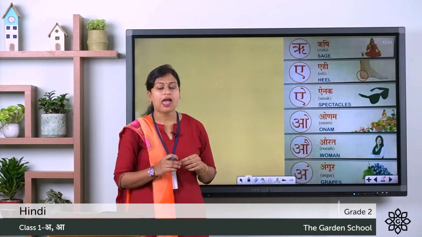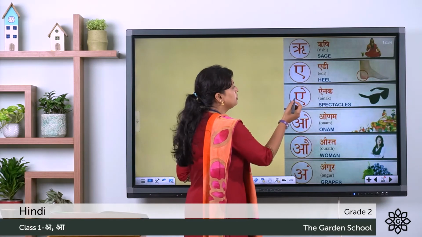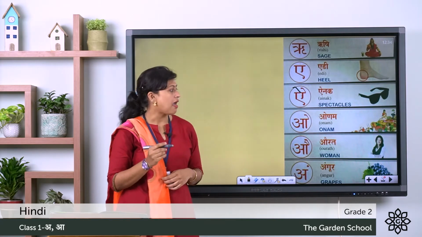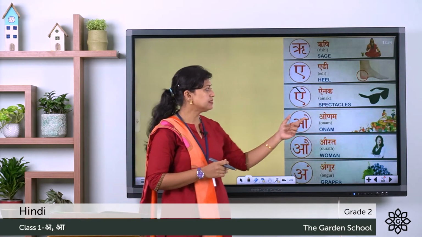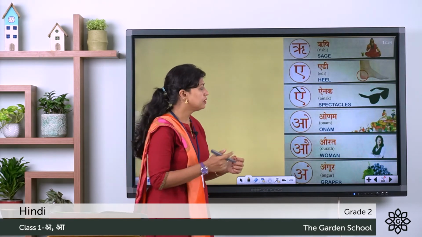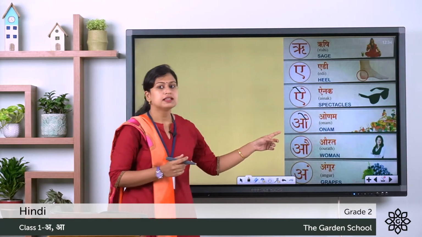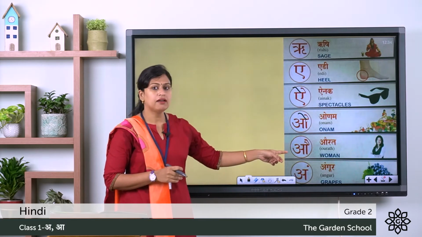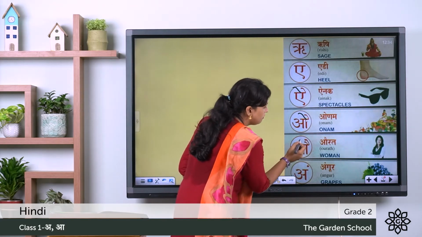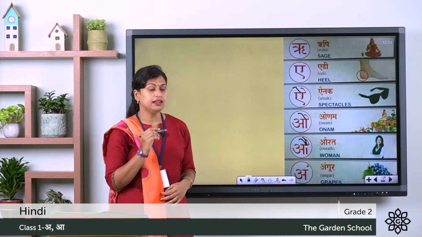Then we have A. A say anak. So here also there is a small correction. You have to write this here just on top of letter A. A say anak, that means spectacles. Next one O. O say onam. Here also you have to write this symbol just on top of this standing line. Then we have Au. Au say aurat, that means woman. Same way here also you have to write this symbol just on top of the standing line.